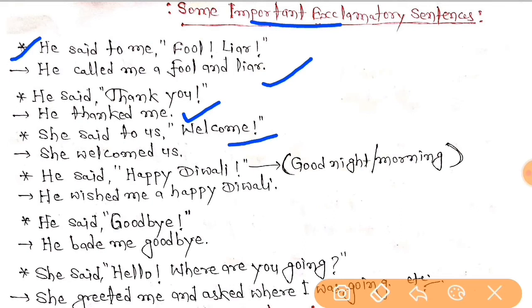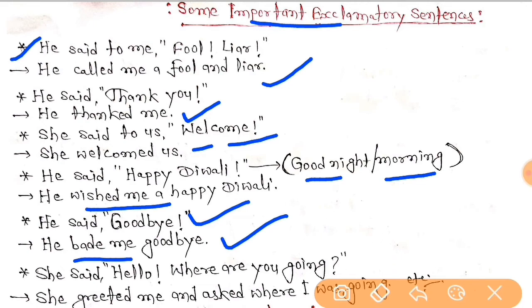She said to us, welcome. So she welcomed us. He said, happy Diwali. Yeah, good night. Yeah, morning. So he wished me a happy Diwali, right? He wished me good night. He wished me good morning, right? He said goodbye. So he bade me goodbye, right, everybody?